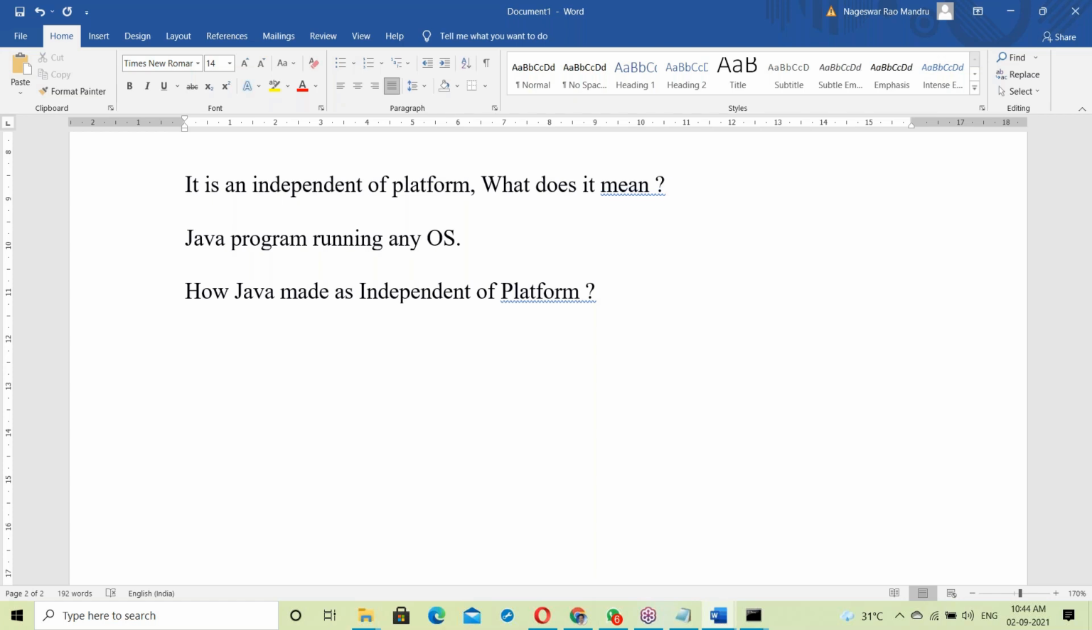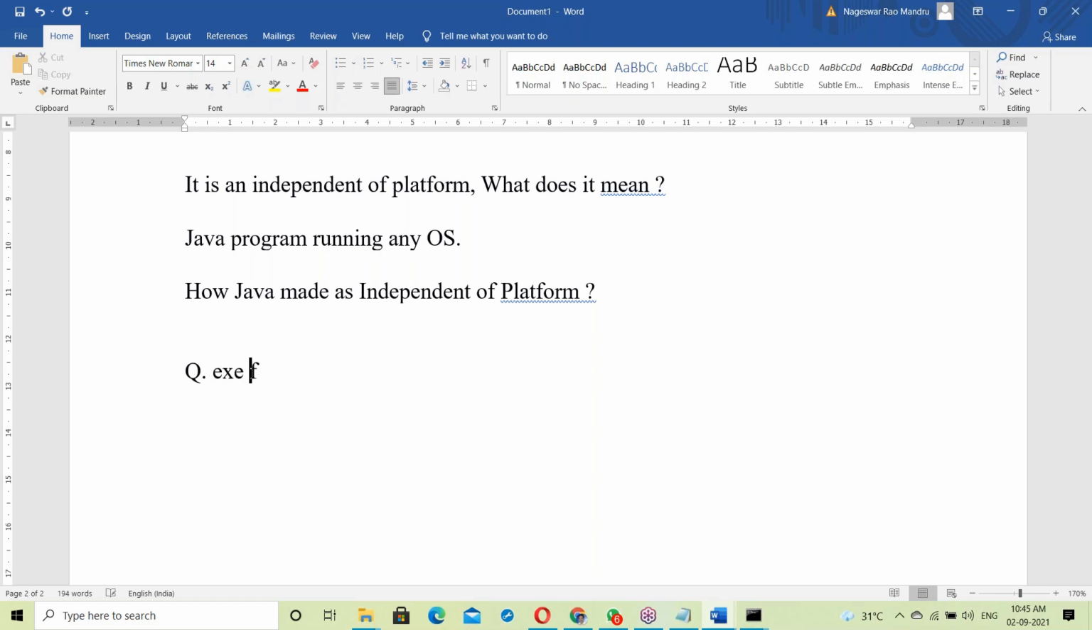Let us see this. For this purpose, first of all, we should discuss the exe file. If you have that knowledge, then it is easy to understand the independence topic. Here, some questions for you guys.